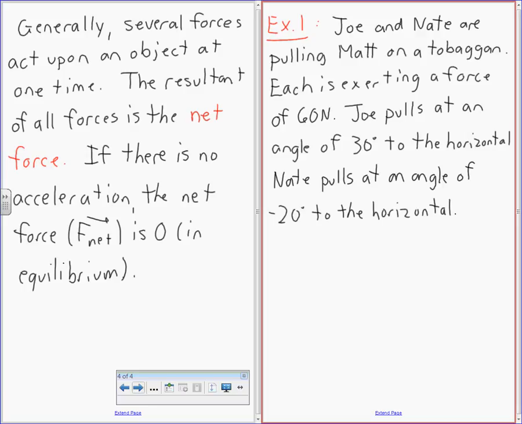What is the resultant force on Matt's toboggan?